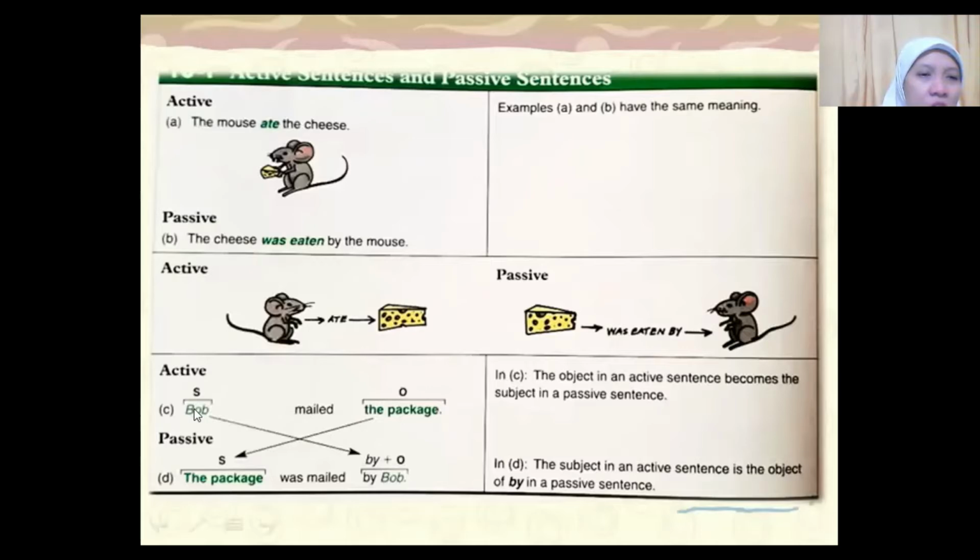Okay, another example. Bob is the subject of doer. "Bob mailed the package." The object, the package, will become the subject in a passive sentence, the subject of receiver. "The package was mailed by Bob" in a passive sentence.